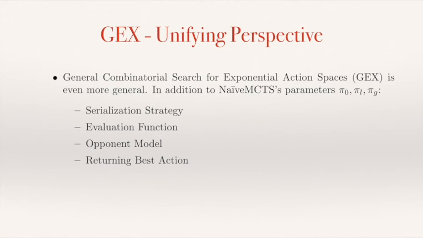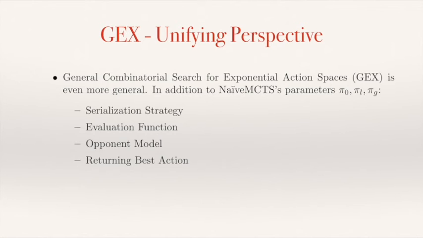If we expose all these different components, then we can make this super general. And that's the idea of GEX, this general combinatorial search for exponential action spaces, which is NaïveMCTS, but we're going to expose and make more general all these other components that we see here in this slide.